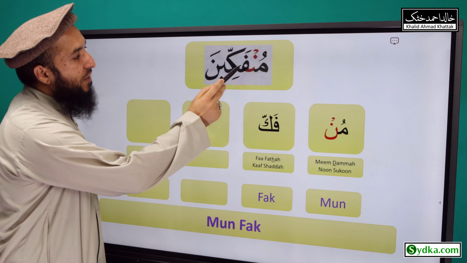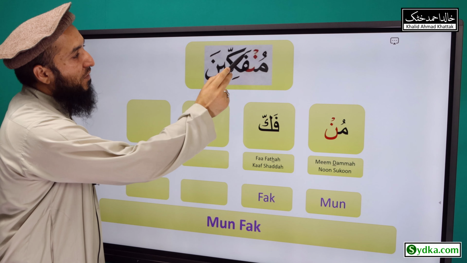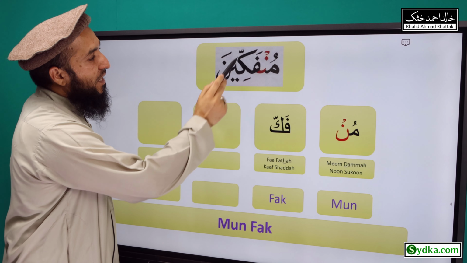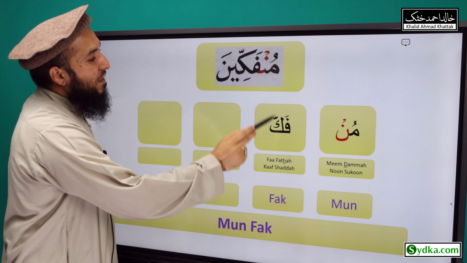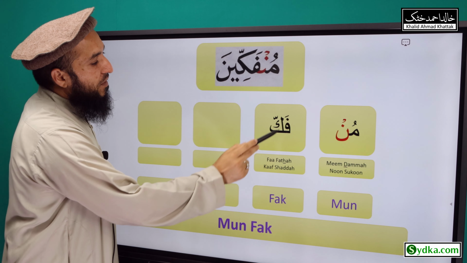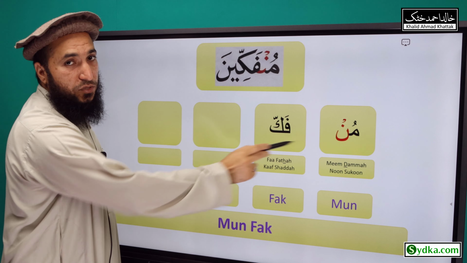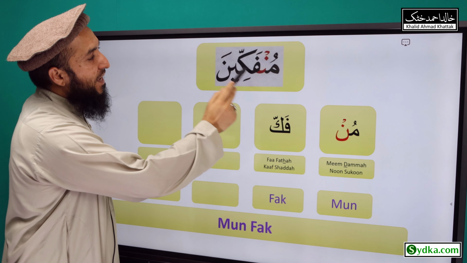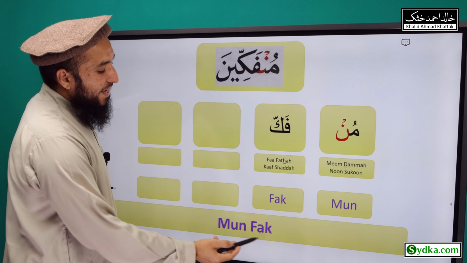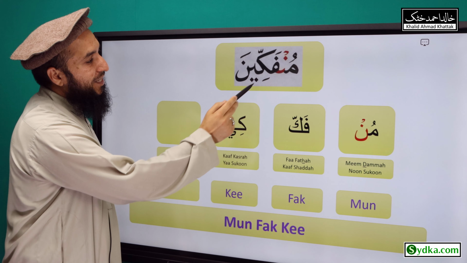The second syllable we have is fa fatha kaf shadda fak. Fa is a light letter, it has fatha on top of it, it is followed by kaf. Kaf has a shadda. Fa fatha kaf shadda fak. Combining both syllables together we have mufak.